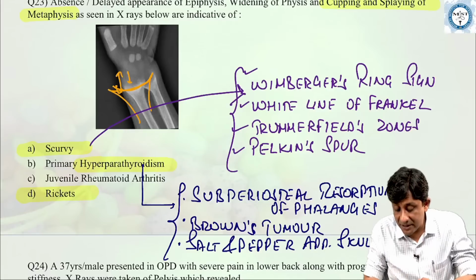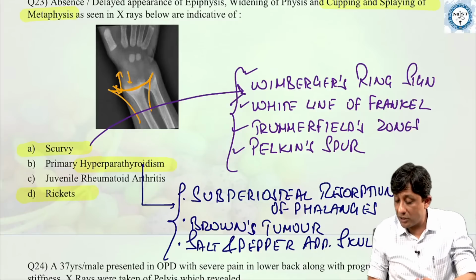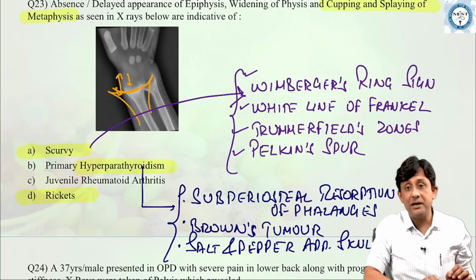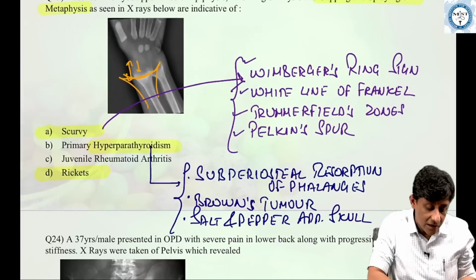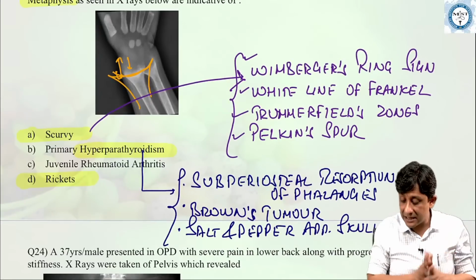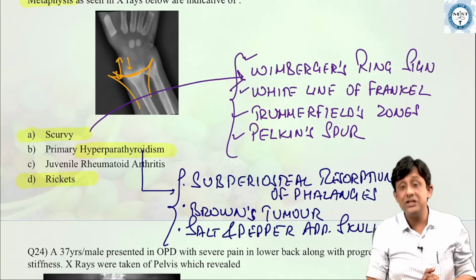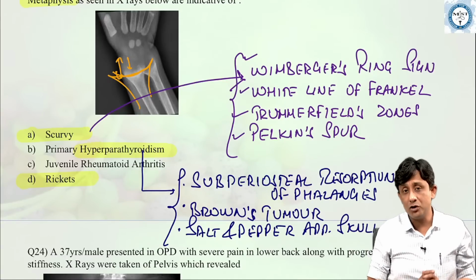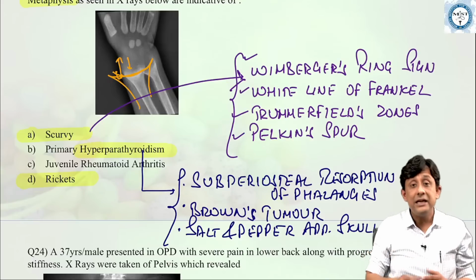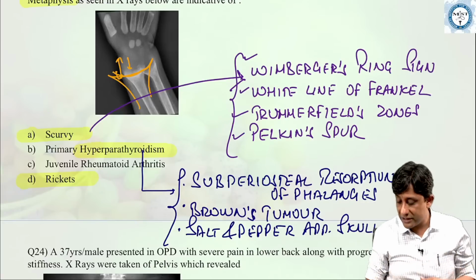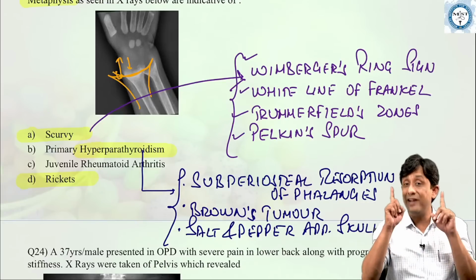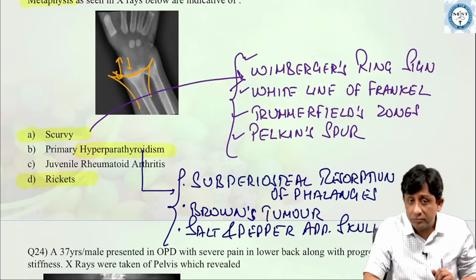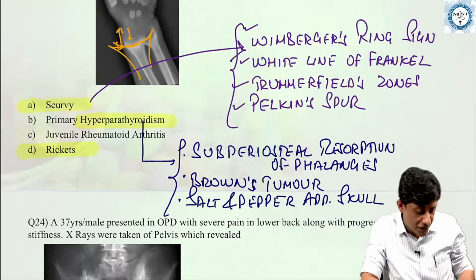I am so very happy that most of the students are answering almost all the questions correctly. So I am extremely confident that all of you are very well prepared before the examinations, because I am getting the answers which I wanted to listen to in this class. It is extremely encouraging before the examinations that most of you have done your orthopedics well, have revised it well, and are now appearing. It appears as if you are extremely confident before your examination. So I expect all of you to do well as far as ortho is concerned, okay? So these are the important things as far as these important metabolic bone diseases are concerned.